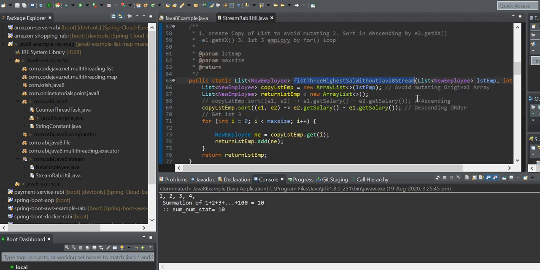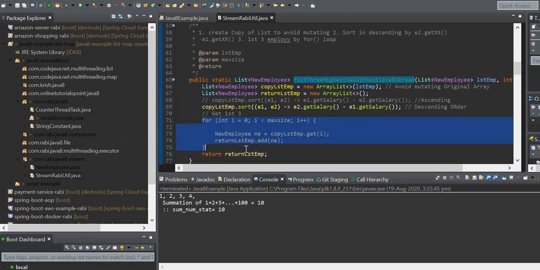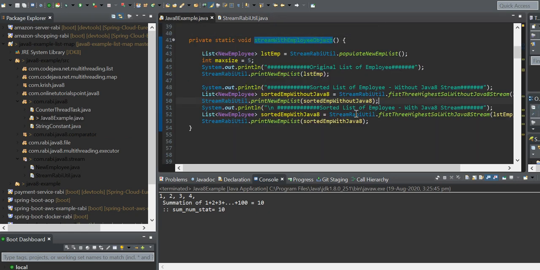So without Java 8, I create a clone copy of the array, and on that duplicate array I'm going to sort it in descending order, e2.getSalary minus e1.getSalary, and then loop that up to 3 or 4 or 5, whatever you mention. So you can do that, and after iterating you will get the data.